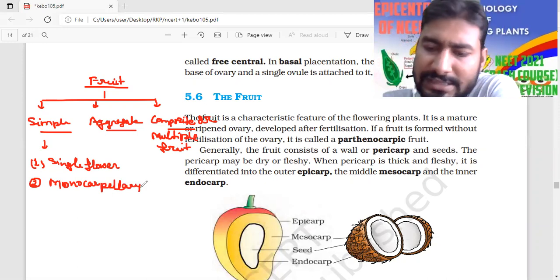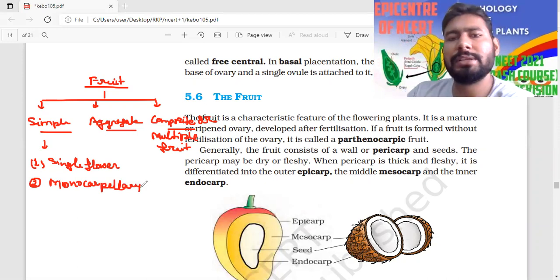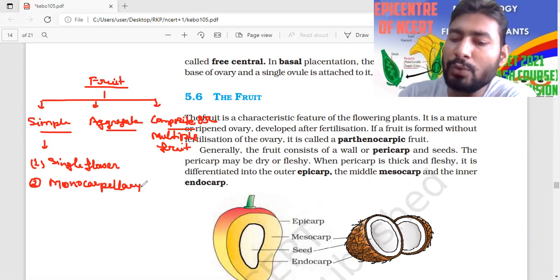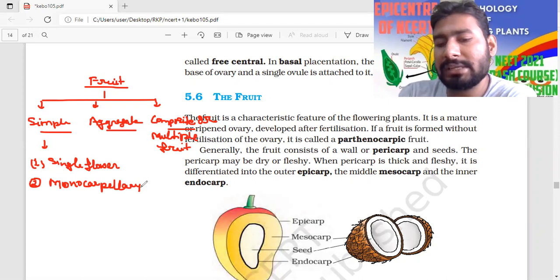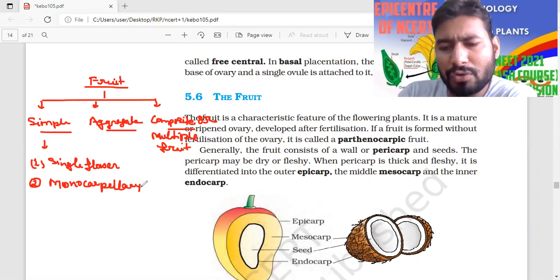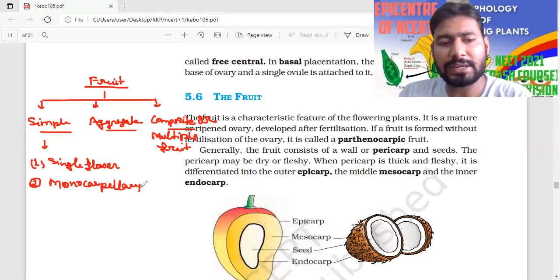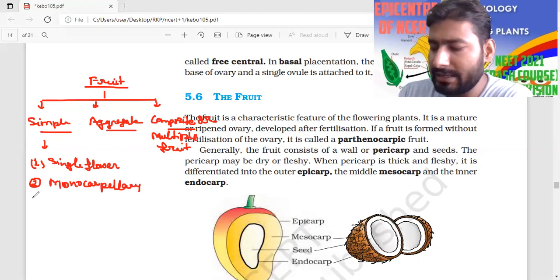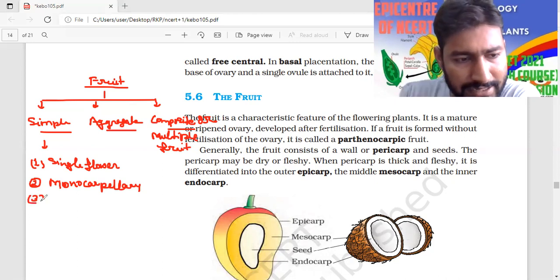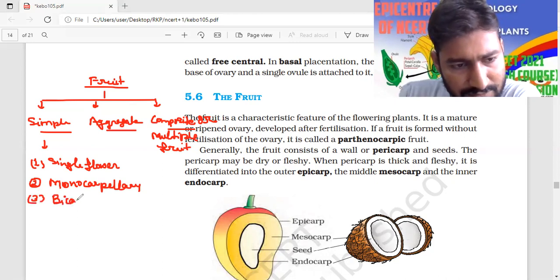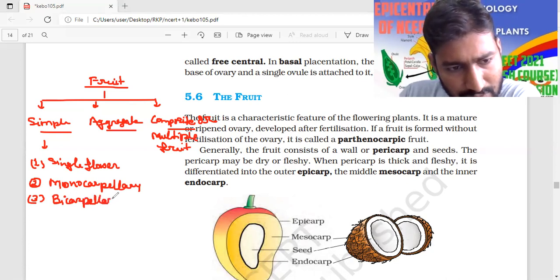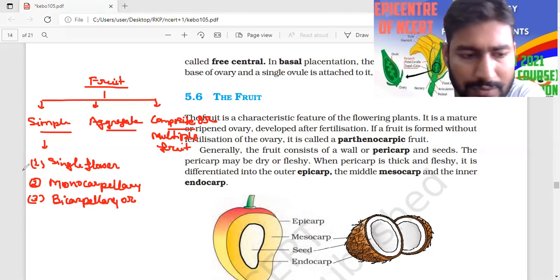Monocarpellary means a single carpel, so there is no united, syncarpous or polycarpous like condition because only one is there. So no fused carpels, always free. Sometimes what happens is there may also be a bicarpellary condition, or it may be polycarpellary.